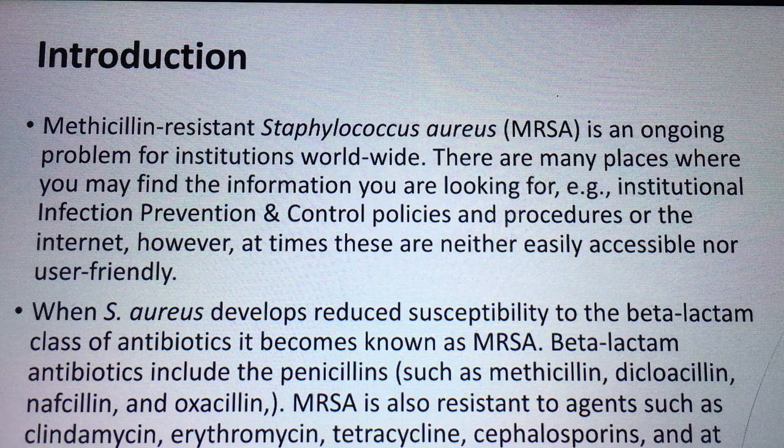So what happens in MRSA infection? It is caused by Staphylococcus aureus bacteria, which I have already told you. It's a group of gram-positive bacteria. MRSA infection typically occurs when there is a cut or break in the skin.